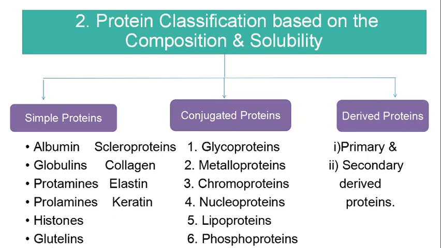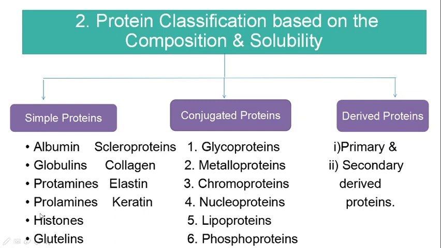So under simple proteins you have the globular proteins. Mainly the globular proteins are albumins, globulins, protamines, prolamins, histones and glutelins. All these come under simple proteins. This simple protein group is a mixture of globular and fibrous proteins. The scleroproteins, or fibrous proteins, are collagen, elastin, fibroin and keratin. All these come under simple proteins.